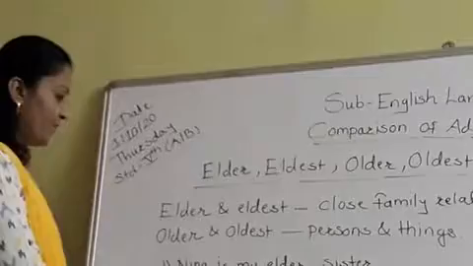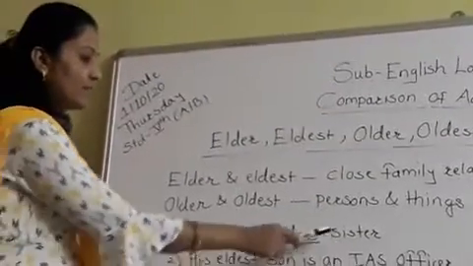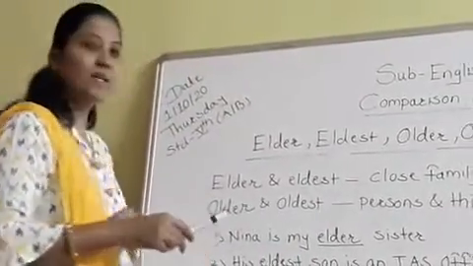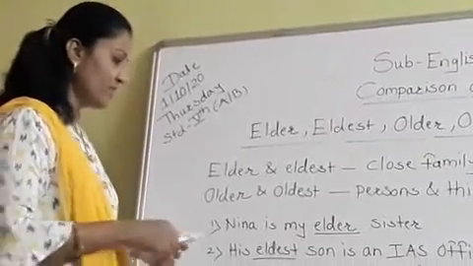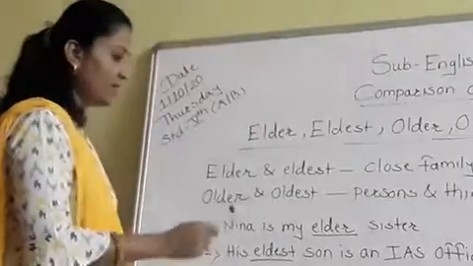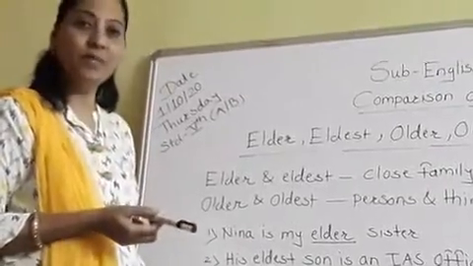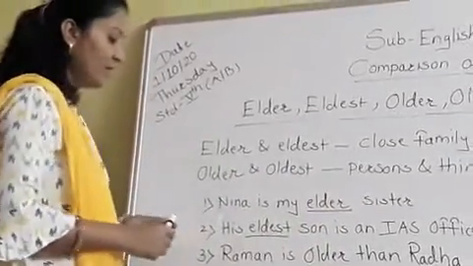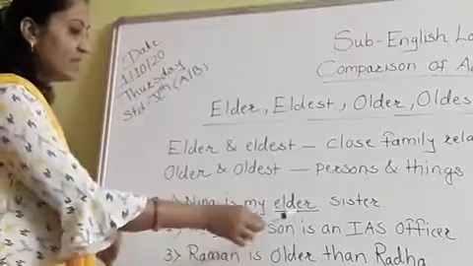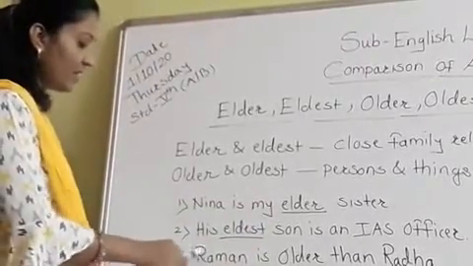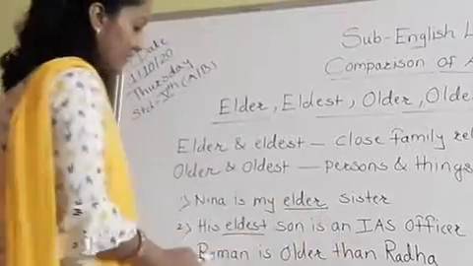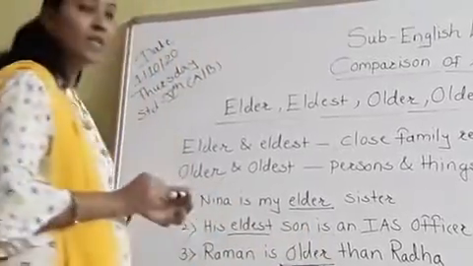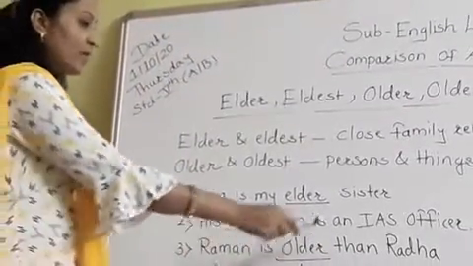Now see the first example. Nina is my elder sister. Elder sister means bigger sister. Okay. Bigger in the sense the biggest one. Nina is my elder sister. Means she is elder than me. His eldest son is an IAS officer. Then third one is, Raman is older than Radha. Here older in the sense older in the age. Okay, Raman is older than Radha.